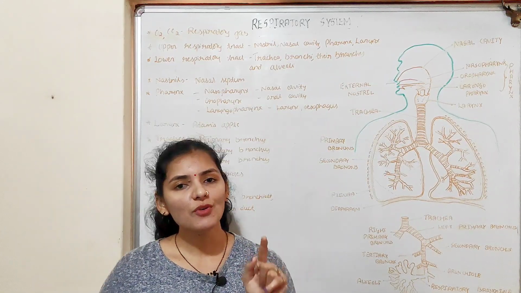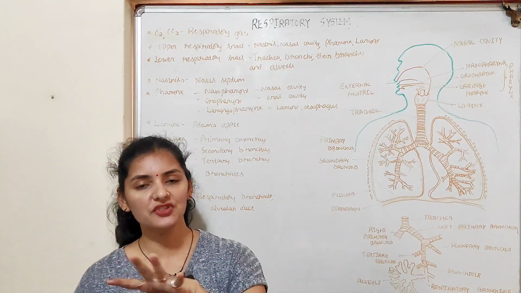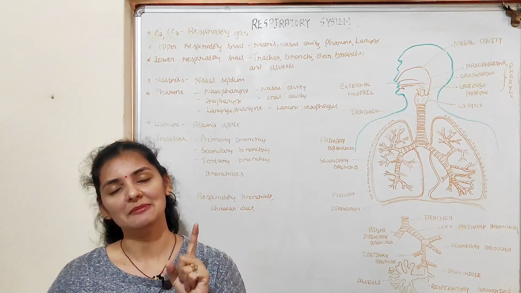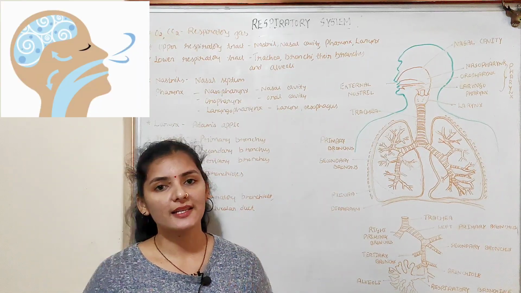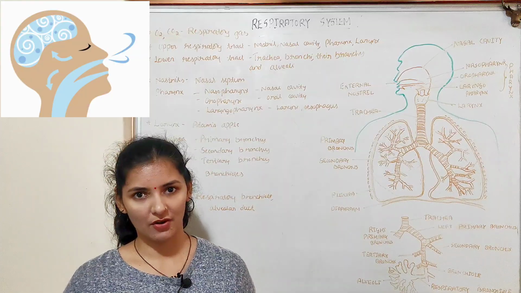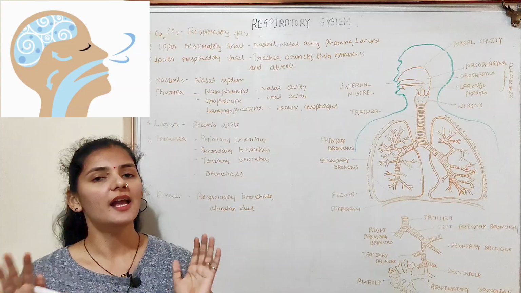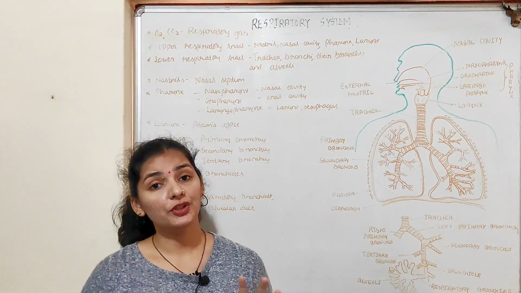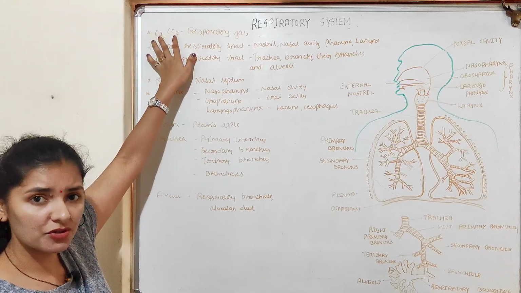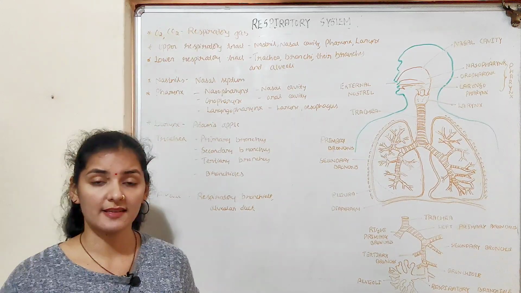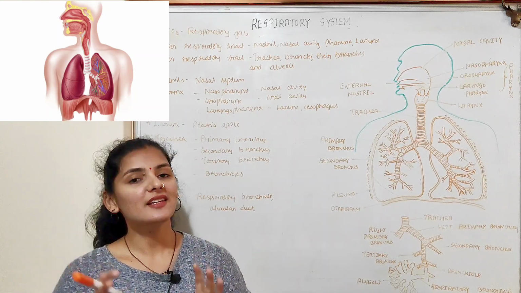This exchange of oxygen and carbon dioxide between the atmosphere and the body, or each and every cell of the body, is nothing but respiration, which is commonly called breathing. So respiration means the exchange of oxygen and carbon dioxide between the atmosphere and each and every cell of our body. And whatever gases are involved in the process of respiration, that is carbon dioxide and oxygen, are known as respiratory gases. And whatever part or system is involved in the respiration process is known as